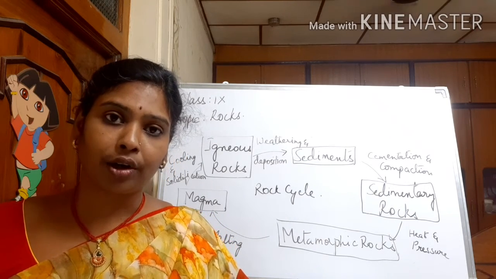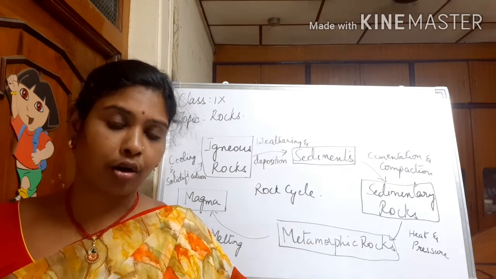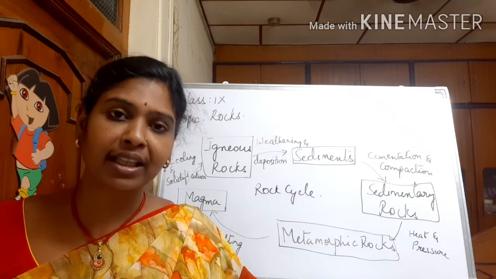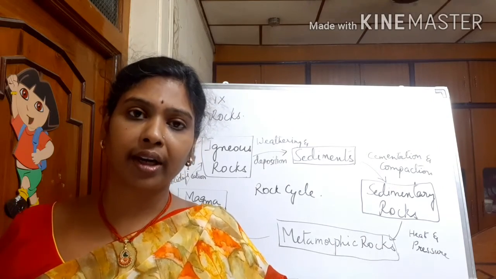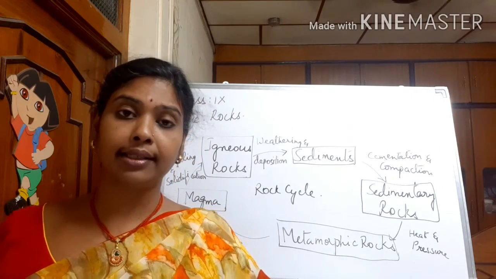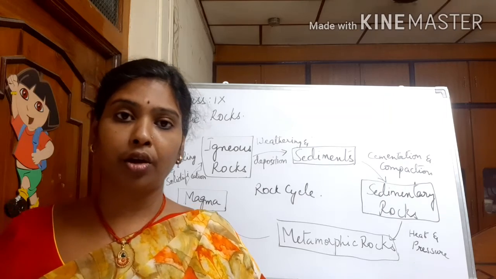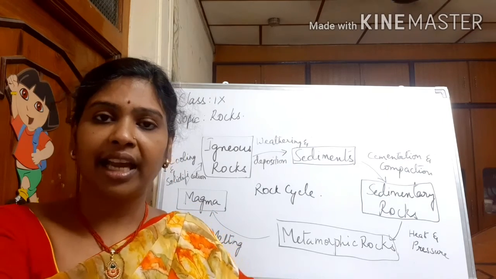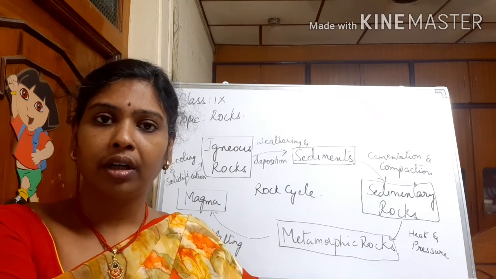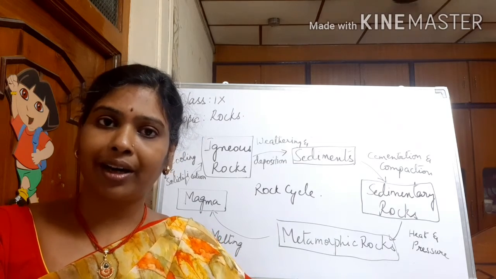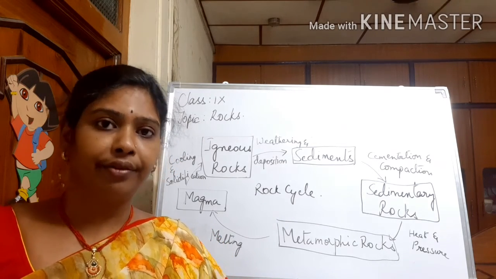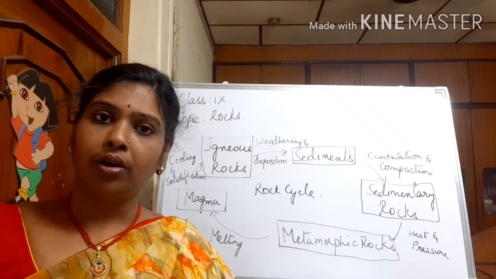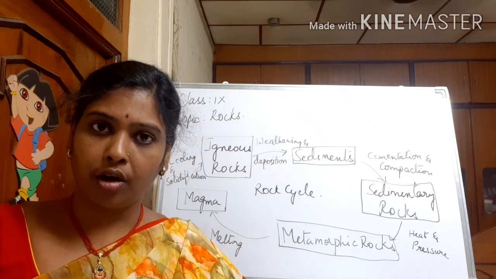Coal, petrol. These are also rocks, sedimentary rocks from which we get the fossil fuels. And one more very important use of rocks is they help in the formation of soil, which helps in the production of different agricultural products, and on which we live. Soil is the place on which we live. So it helps in the production of soil.